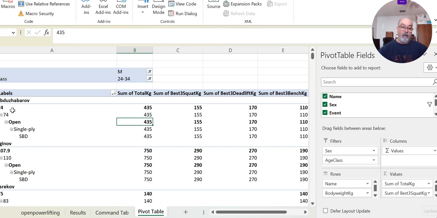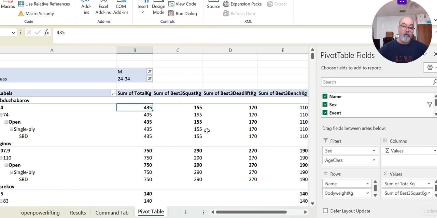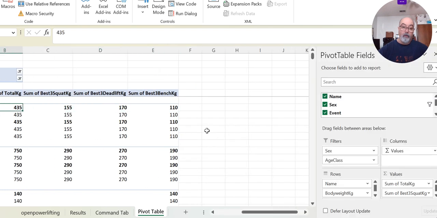So all these dimensions for this particular competitor, Abdul-Jabbar, and here it shows the sum total of 435 kilos. This is the competitor's lift, comprised of the best numbers of 3 lifts: squat, deadlift, and bench press.